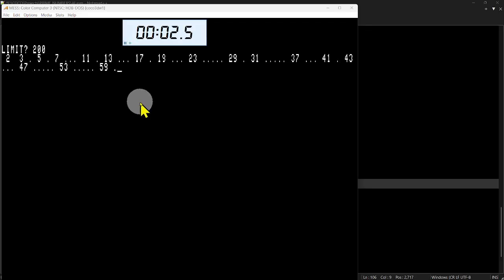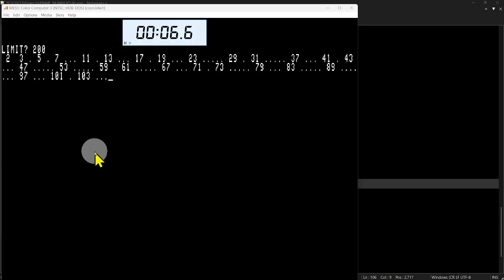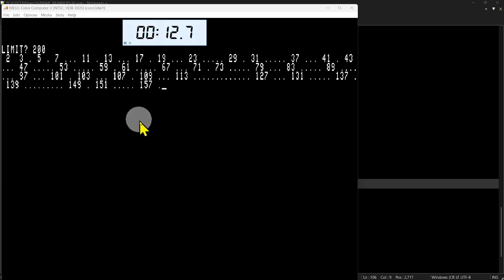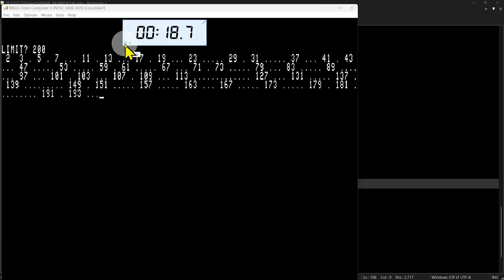Okay, we've got it going. It'll stop at 200. You probably don't need the timer. You can tell the speed just by looking at it when you see this in the assembly language program. This should take about 20 seconds. Hit stop when it gets there. 20.3 seconds, which is very, very consistent with what I've had in the past. So that was the basic program.